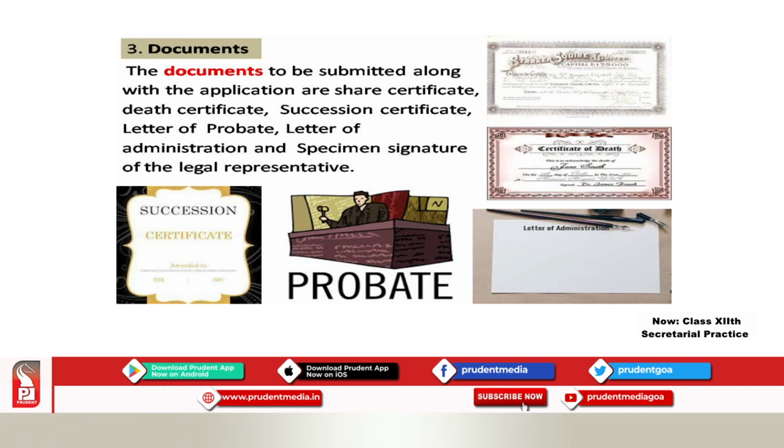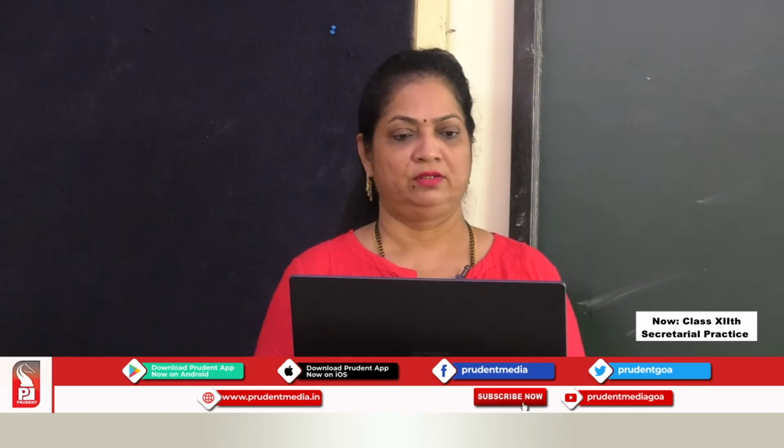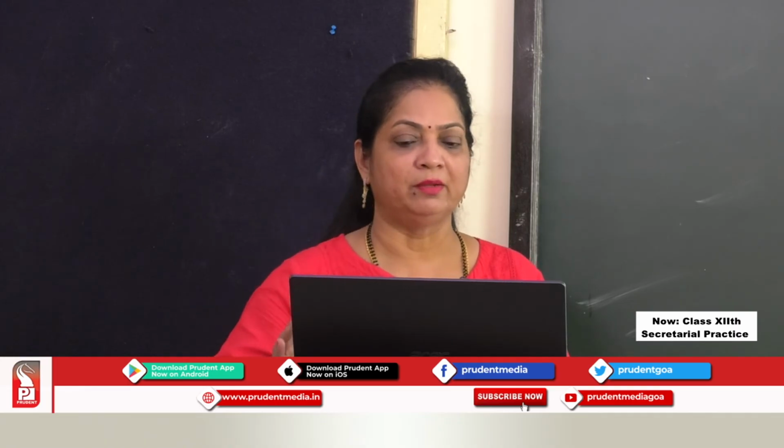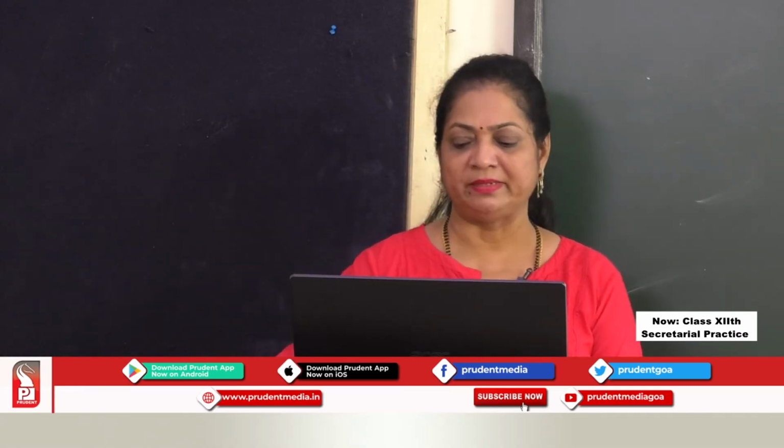Now, the legal representative does not have to take all these five certificates. Okay? He has to take the first one, the share certificate, the second one, the death certificate, or a succession certificate, or the probate of will, or the letter of administration. Okay? So, these are the documents he has to submit to the company along with his specimen signature.